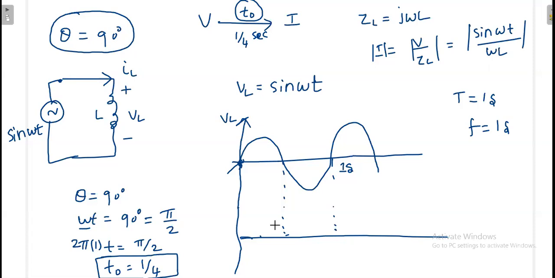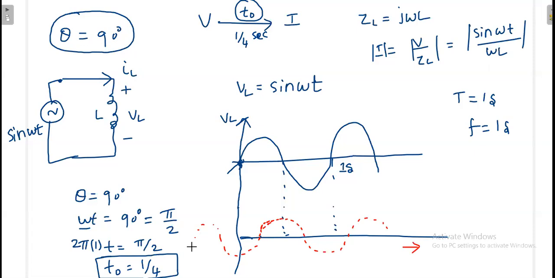So how can I draw my diagram? I can draw my diagram something like this, because this is 1 second, this is half second, this is 1 by 4 second. That means I do not know what the maximum value is, but my maximum value will start here. It will go like this. Can anybody tell me what this waveform is called?